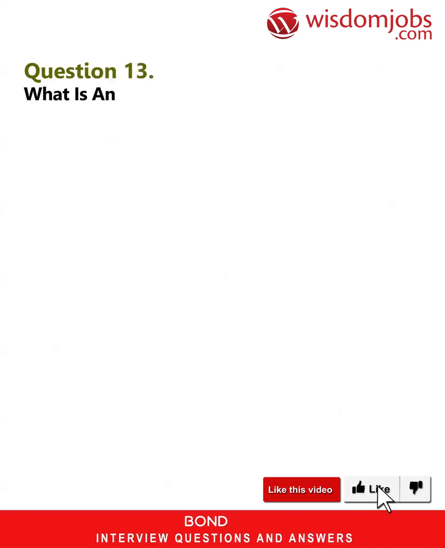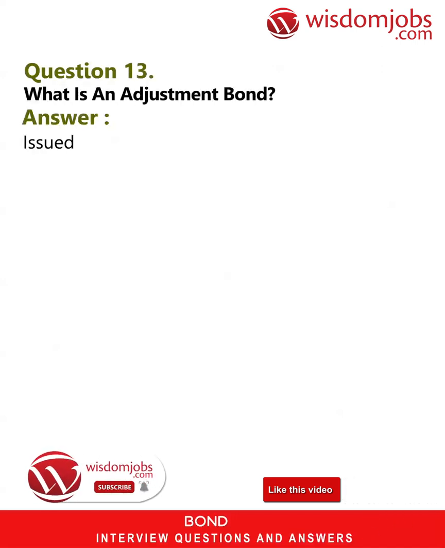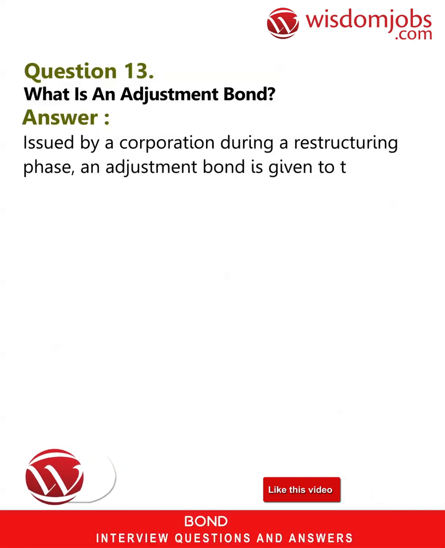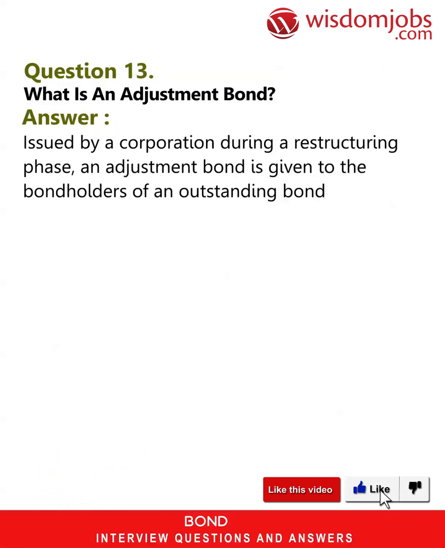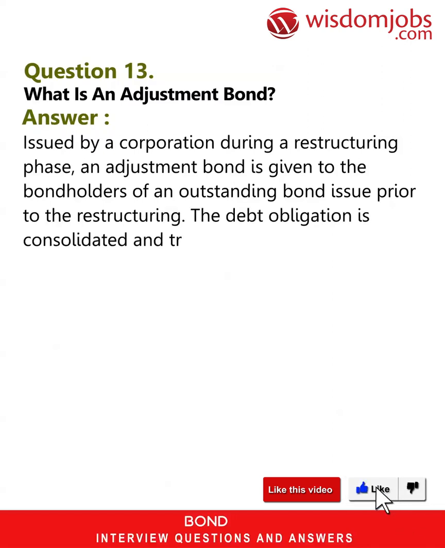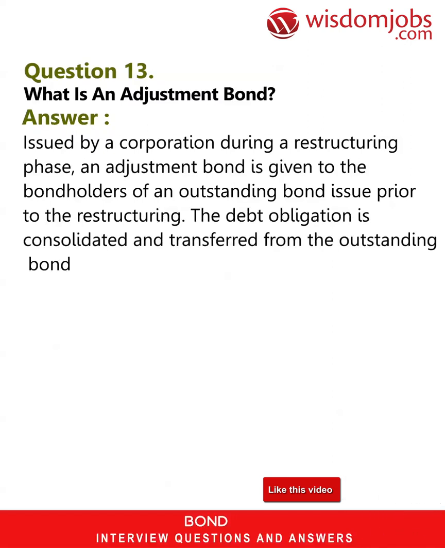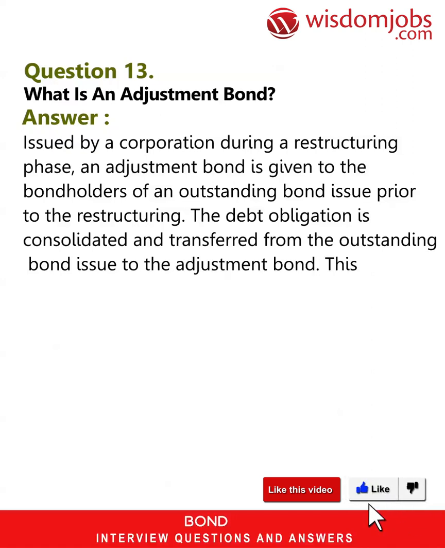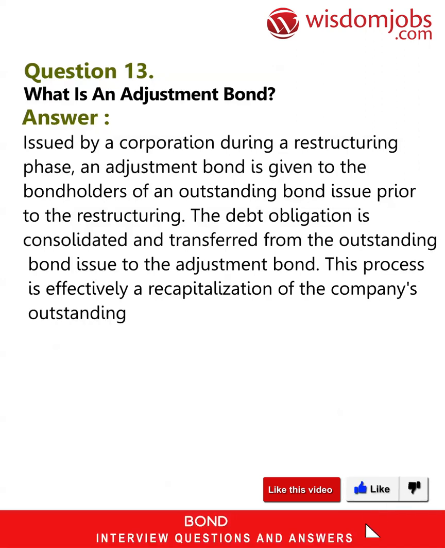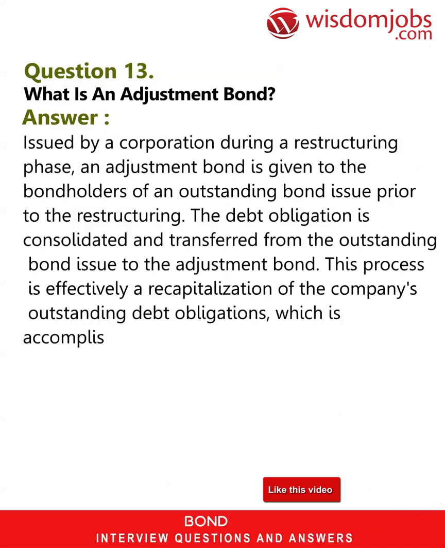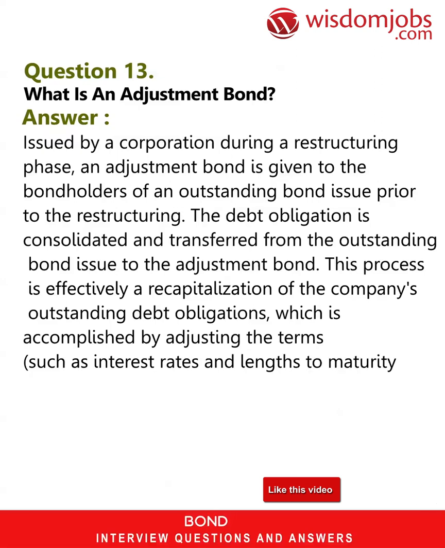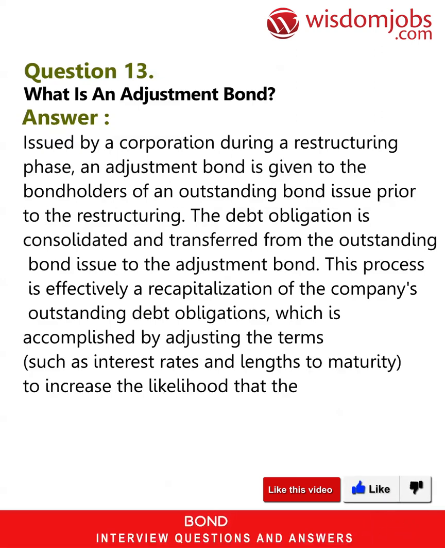Question 13. What is an adjustment bond? Answer: issued by a corporation during a restructuring phase, an adjustment bond is given to the bondholders of an outstanding bond issue prior to the restructuring. The debt obligation is consolidated and transferred from the outstanding bond issue to the adjustment bond. This process is effectively recapitalization of the company's outstanding debt obligations, which is accomplished by adjusting the terms such as interest rates and lengths to maturity to increase the likelihood that the company.